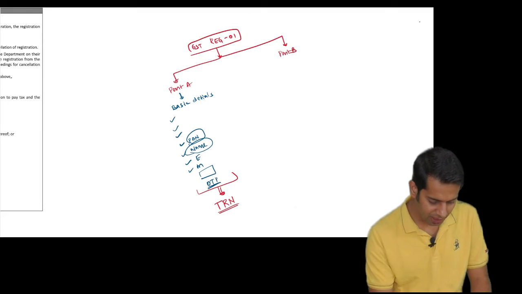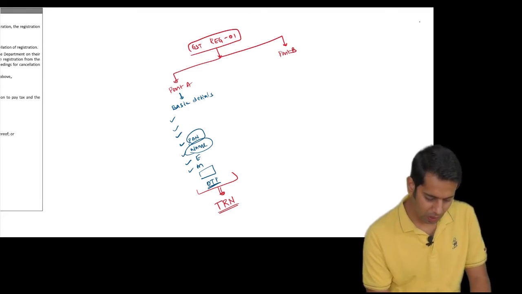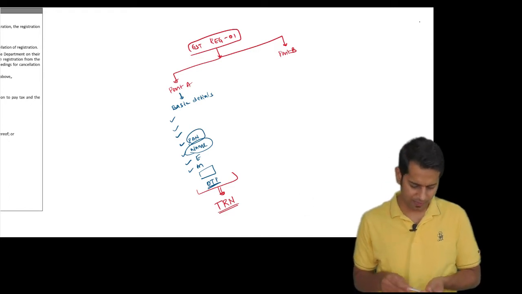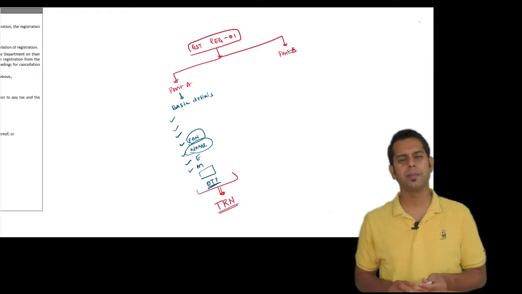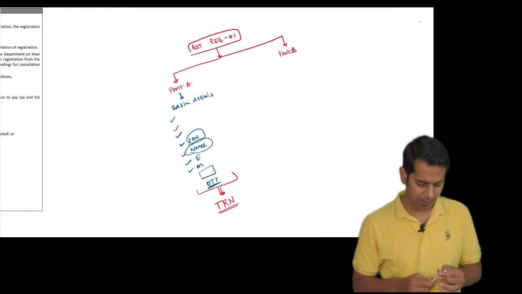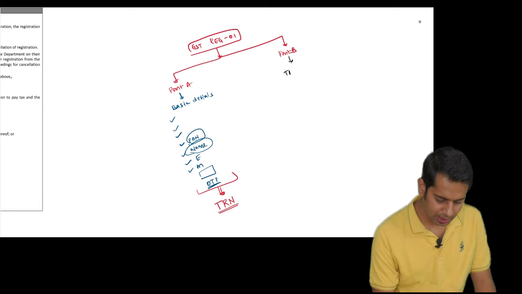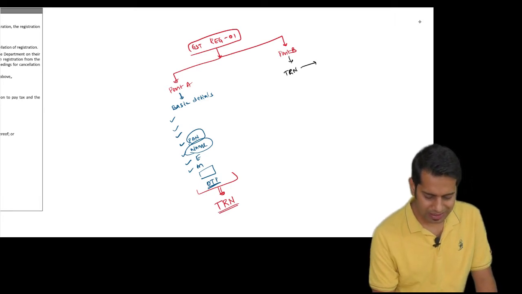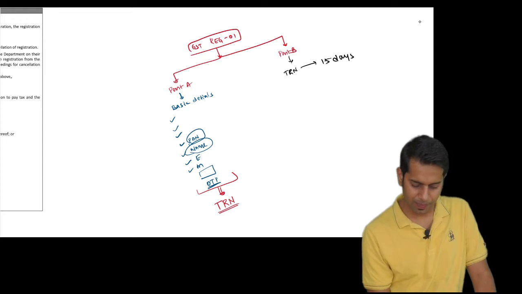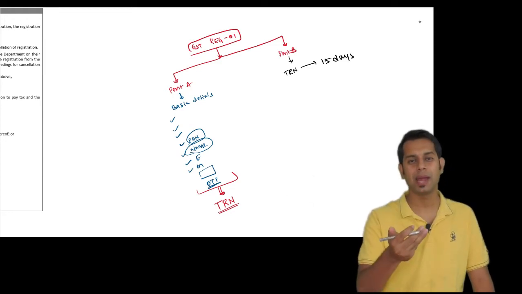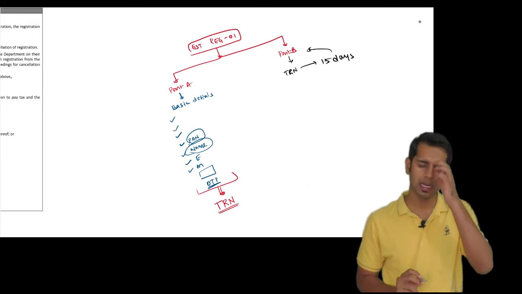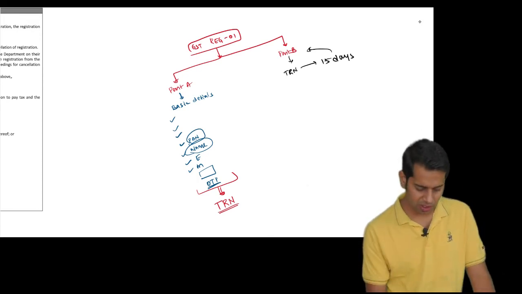By using this temporary reference number, you will have to fill your part B of the registration application. This temporary reference number will be valid for 15 days, meaning you will have 15 days' time to fill your part B of the registration application.